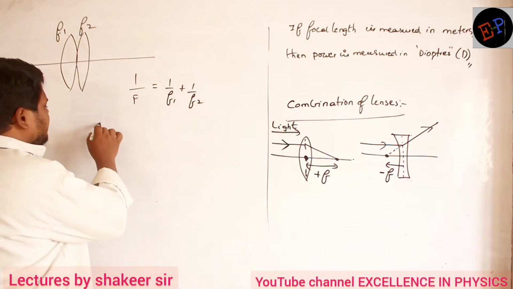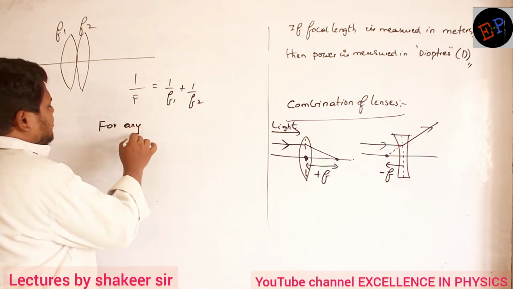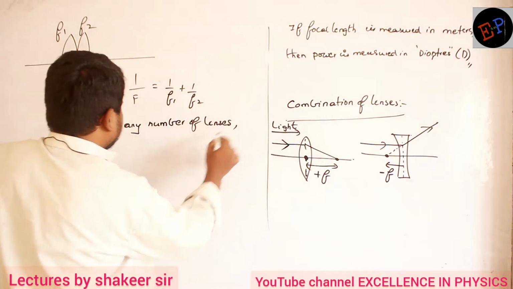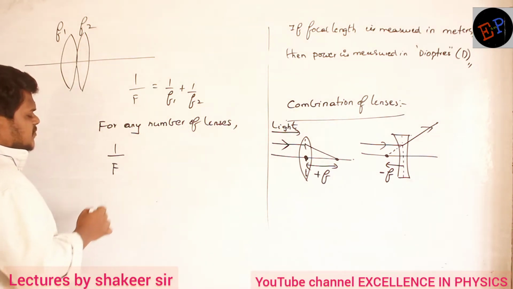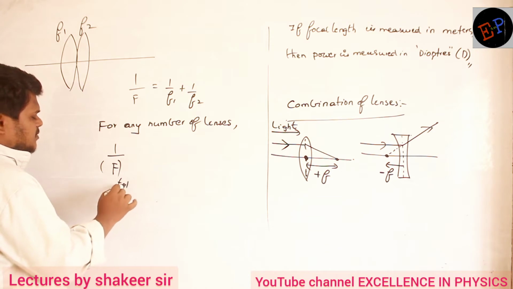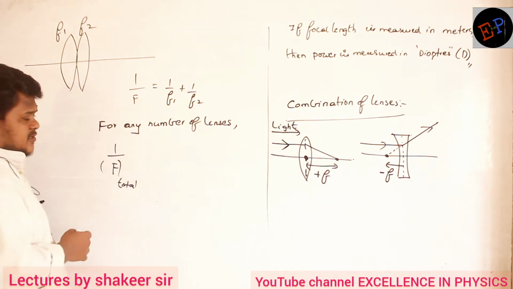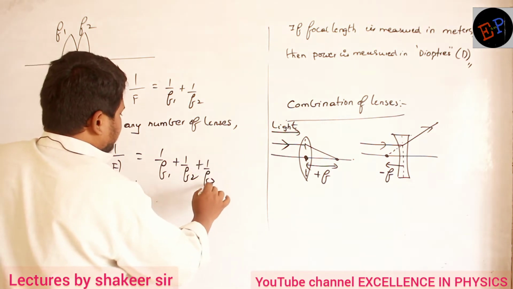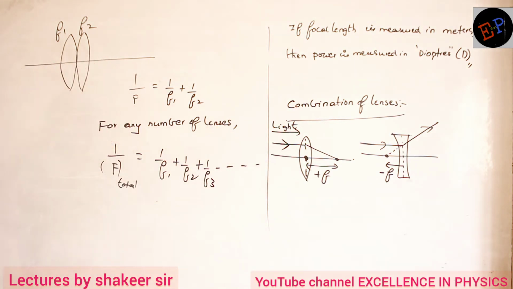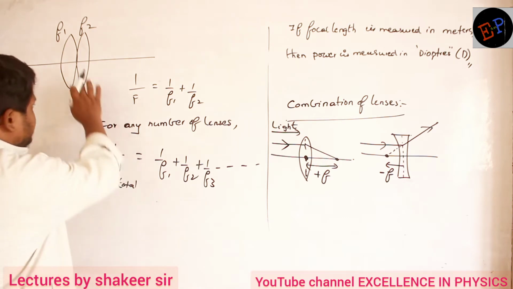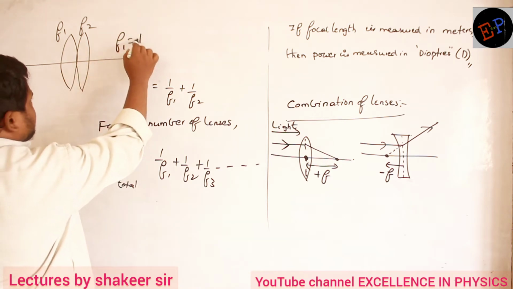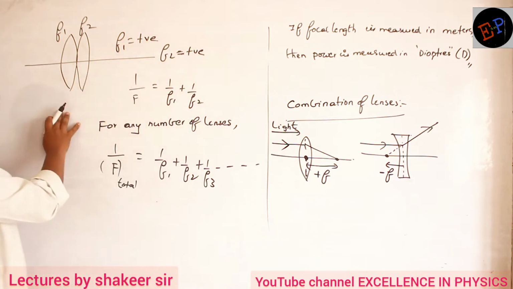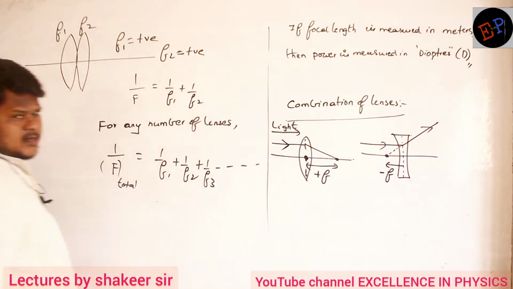So how can I write the general formula for any number of lenses? I can write the focal length of the combination: 1 by f, the total focal length, can be written as 1 by f1 plus 1 by f2 plus 1 by f3, and it goes on like this. Clear? But here you should be very careful. In this condition, f1 is positive, f2 is also positive, no? f1, f2 both are positive. Why? Because both of them are convex lenses.